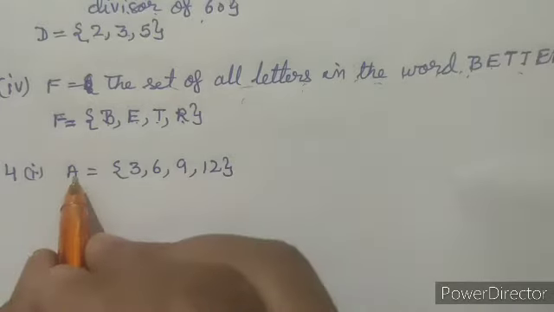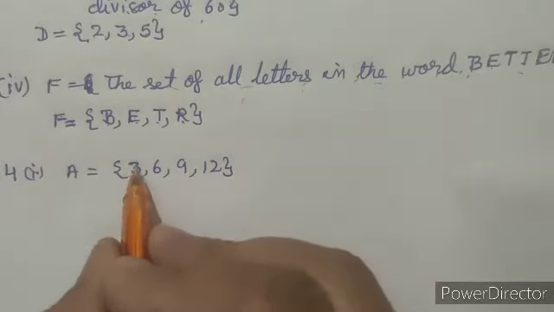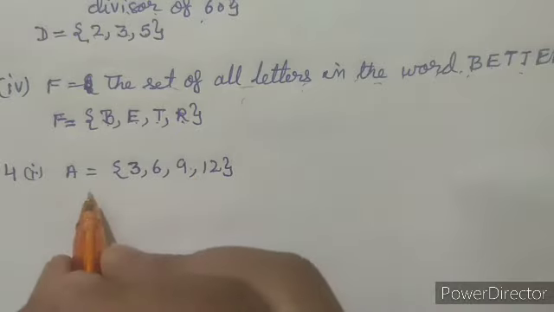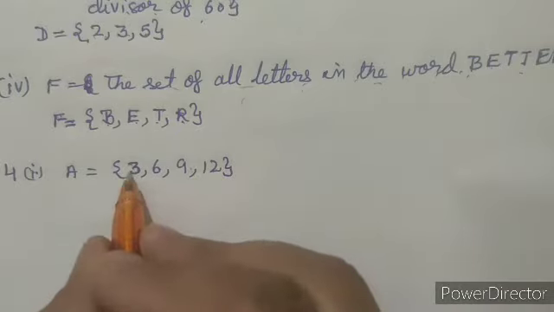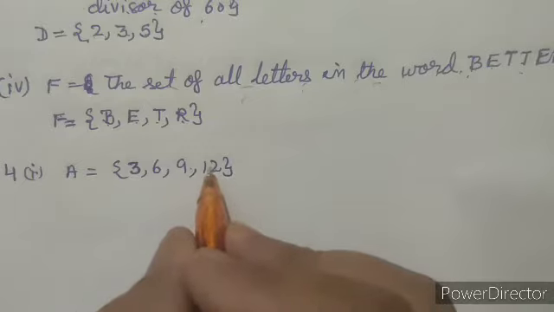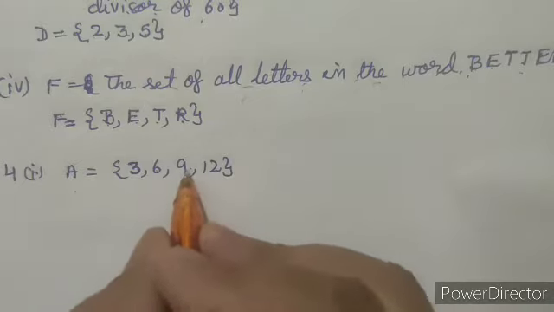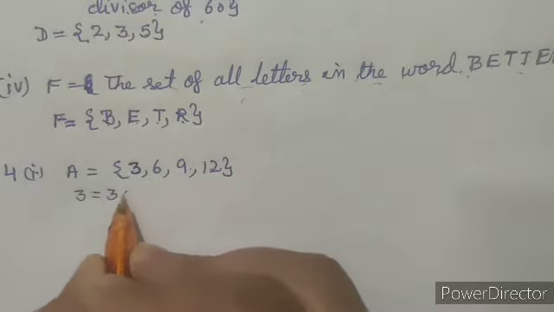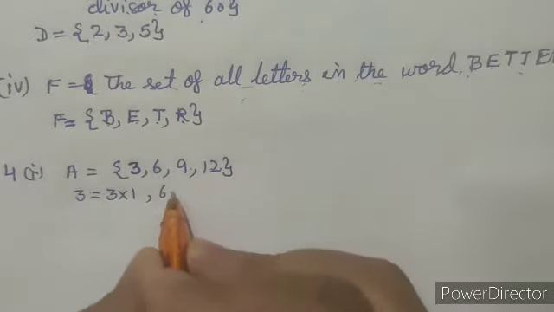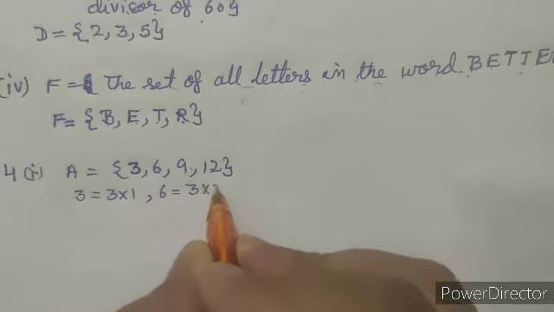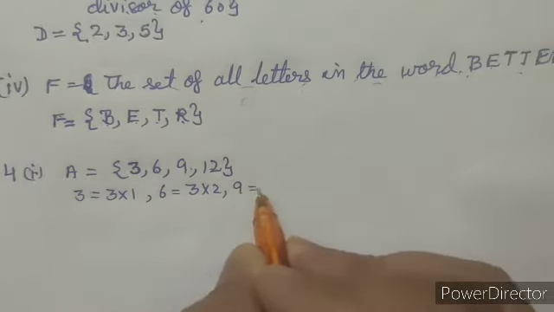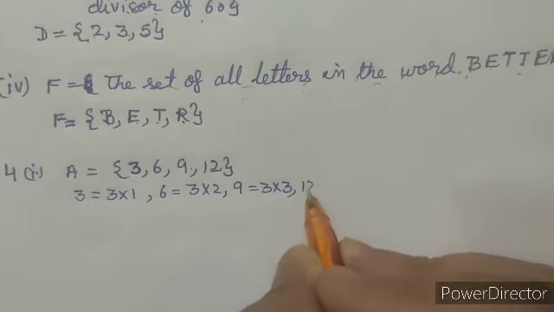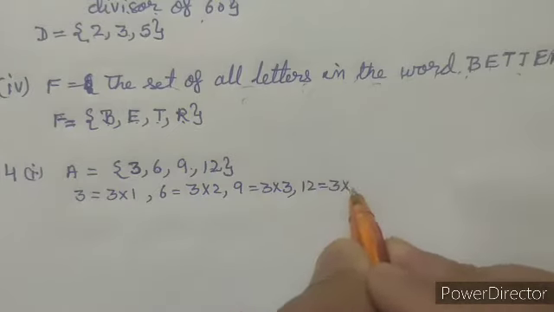Now here set A is given to us in roster form as 3, 6, 9 and 12. As we see here, first of all we will find out a common property in these elements. Now these are the multiples of 3. Now 3 can be written as 3 into 1. Now 6 will be 3 into 2. This 9 can be written as 3 into 3. And 12 can be written as 3 into 4.